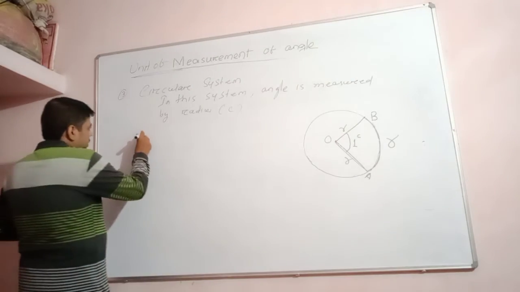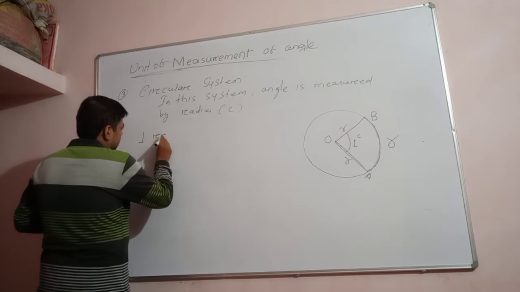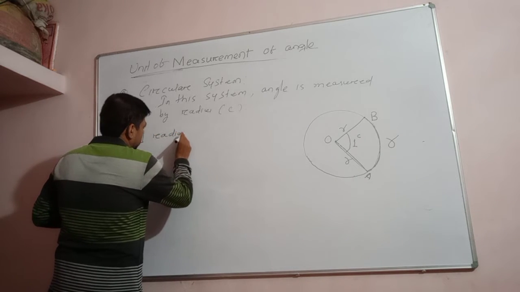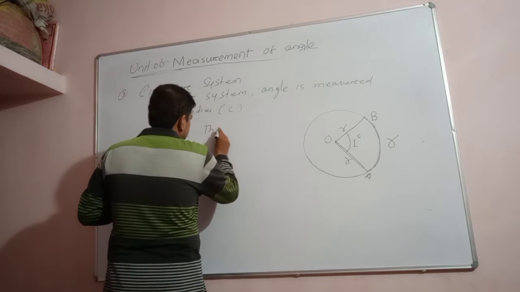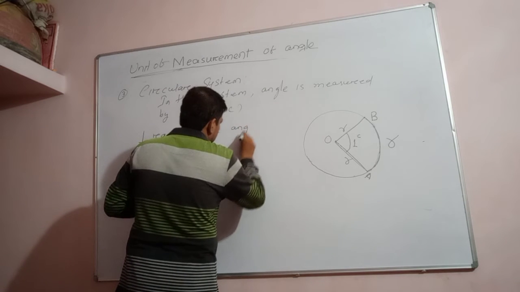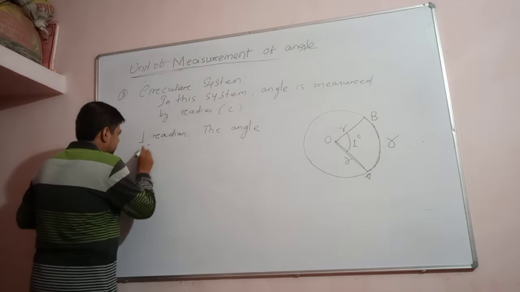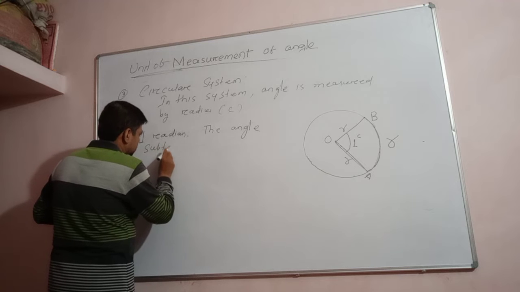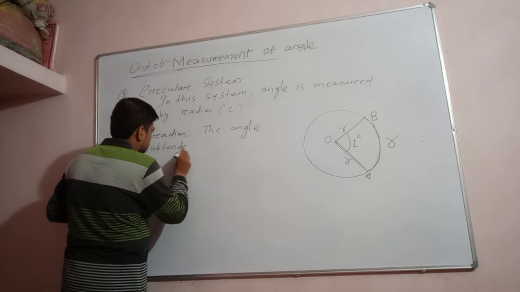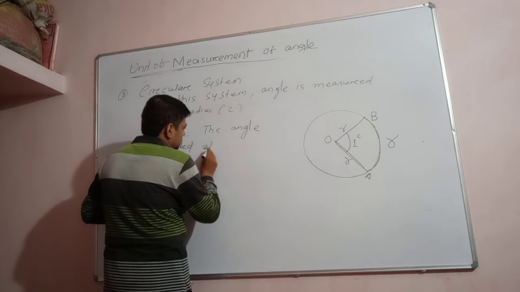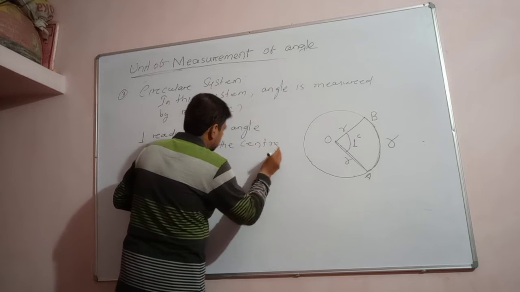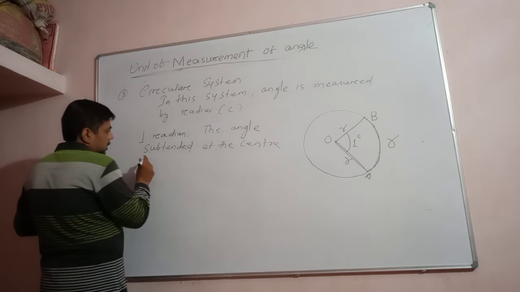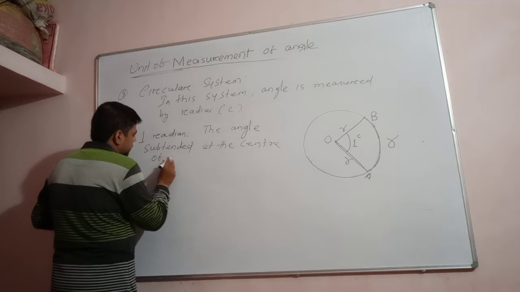is equal to the radius. Define 1 radian, right? What is 1 radian? Note down. So 1 radian means the angle subtended at the center of a circle.